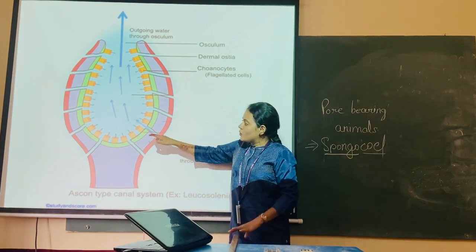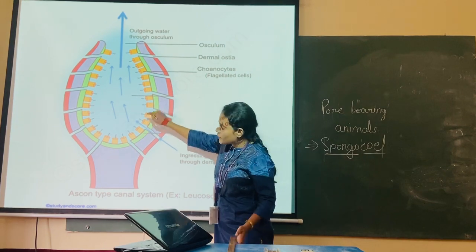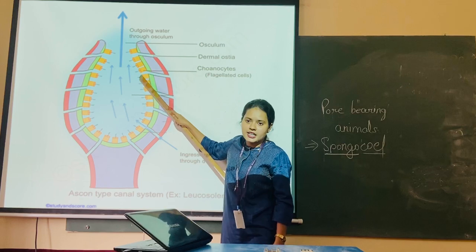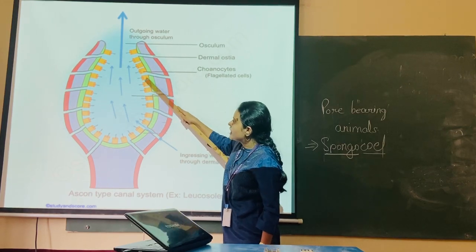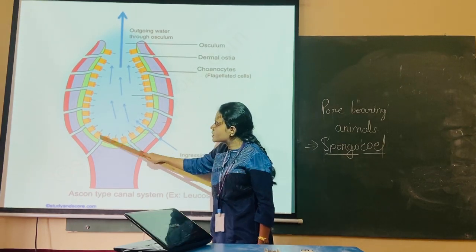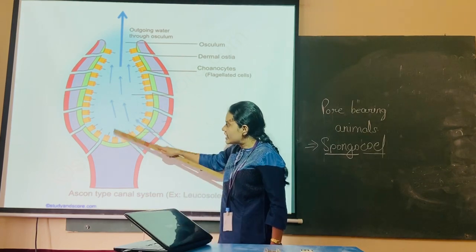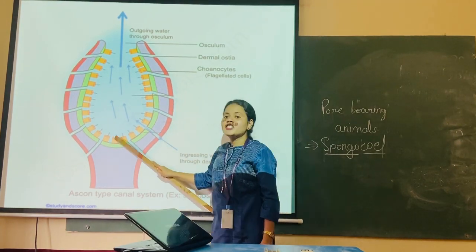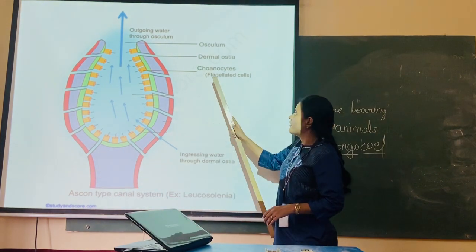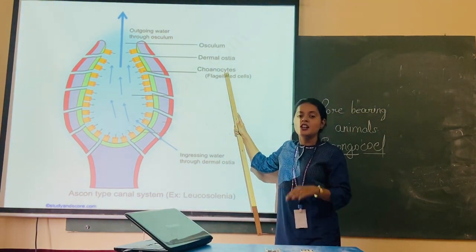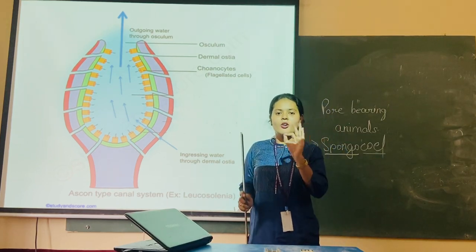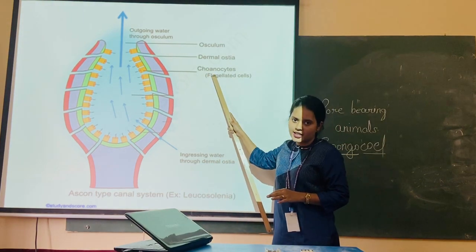Now, the spongocoel is lined. Can you see these yellow color cells? These are the cells which are lining the spongocoel. So this main cavity is lined by some type of cells, and these cells are referred to as choanocytes, or also referred to as collar cells. Simply, collar cells or choanocytes, okay?